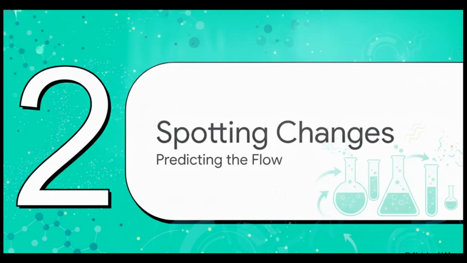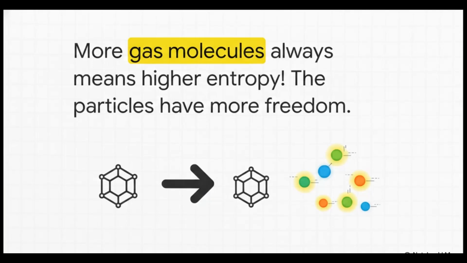Which leads us perfectly into Section 2, Spotting entropy changes, or predicting the flow. Okay, here's a massive shortcut for you. If you ever see a reaction that produces more moles of gas, say solid calcium carbonate breaking down into solid calcium oxide and carbon dioxide gas, you instantly know that entropy is increasing. Why?